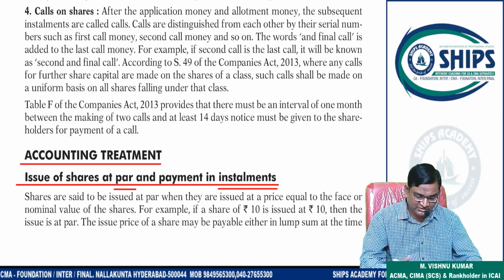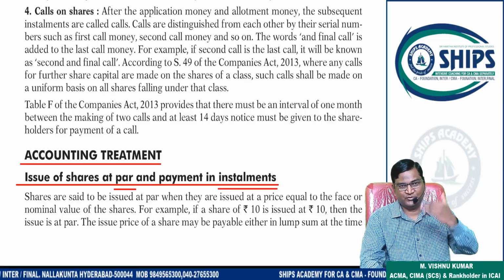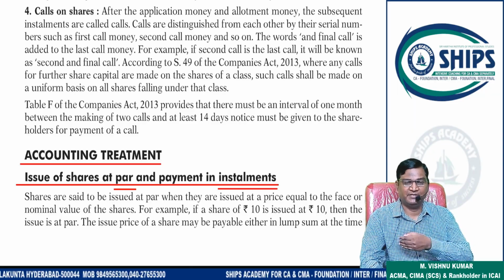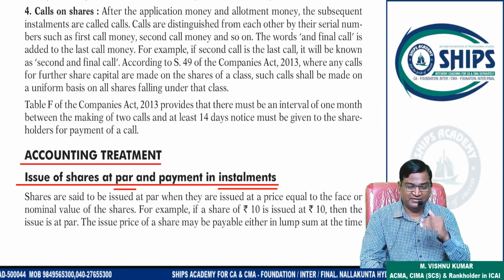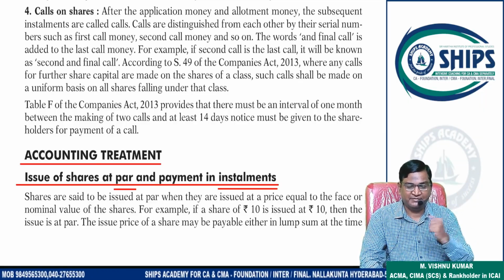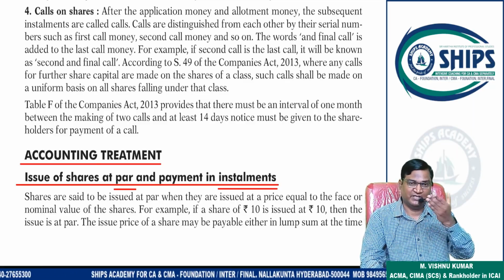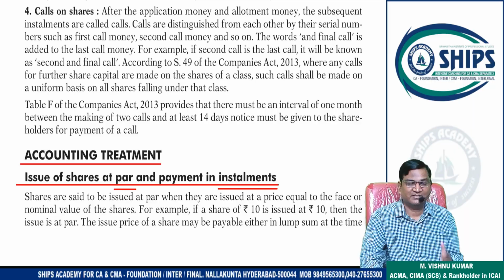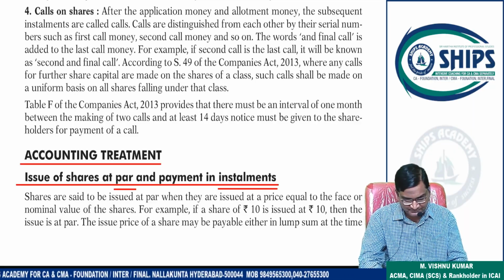Now here we have to discuss the scheme of journal entries. Means when company is issuing the shares, initially they will collect what? Application money. So what is the accounting entry for application money? Then allotment money, then first call money, then final call money. Like this, what will be the journal entries? What is the scheme of journal entries? We are going to discuss now.